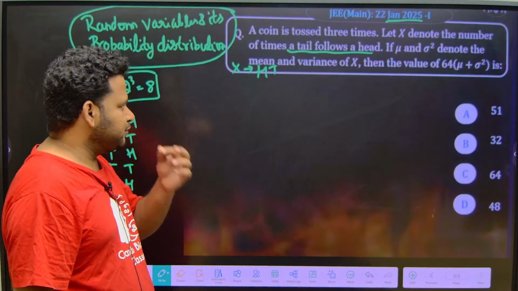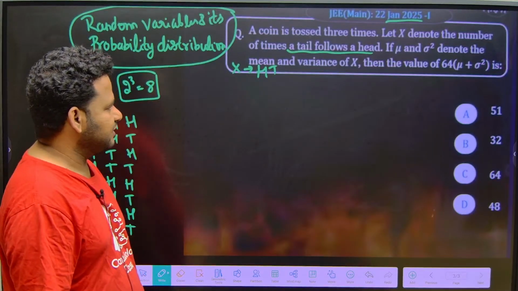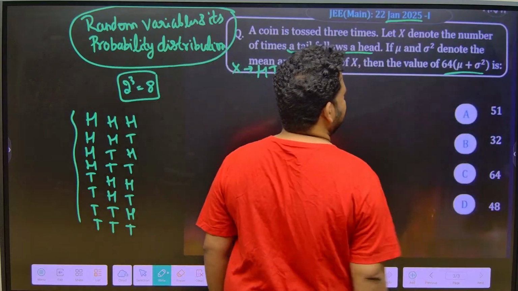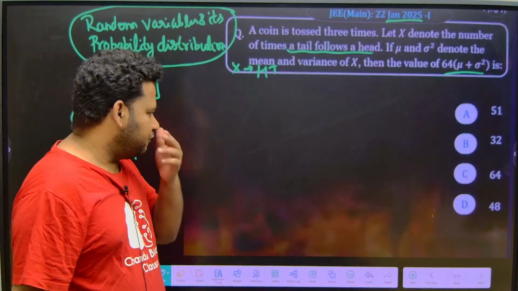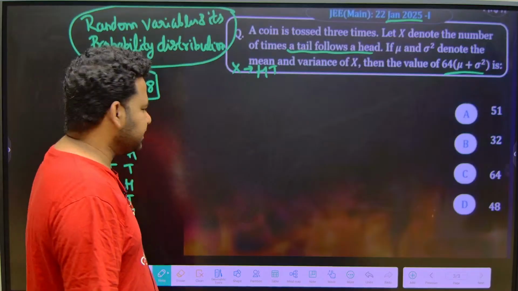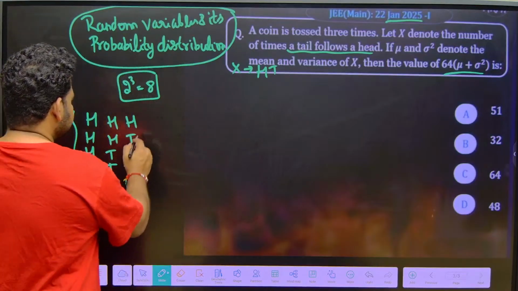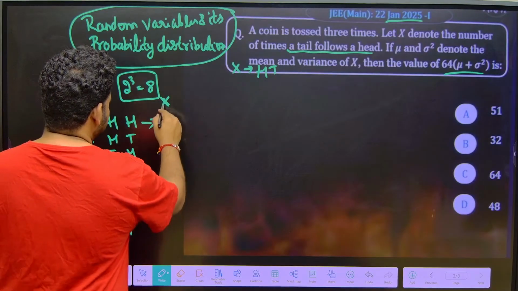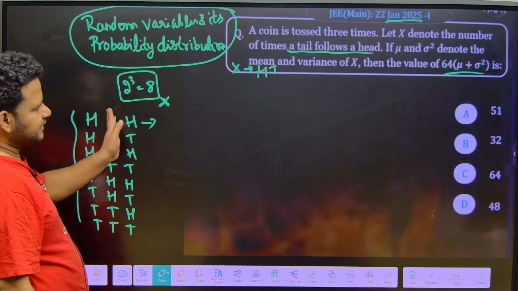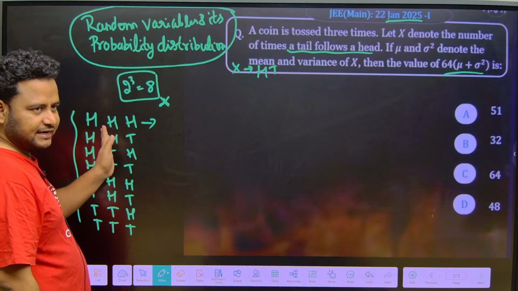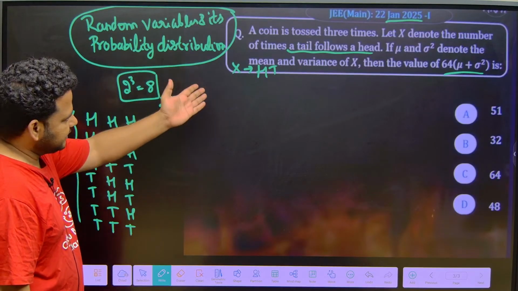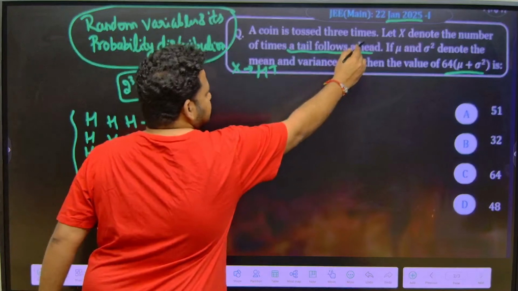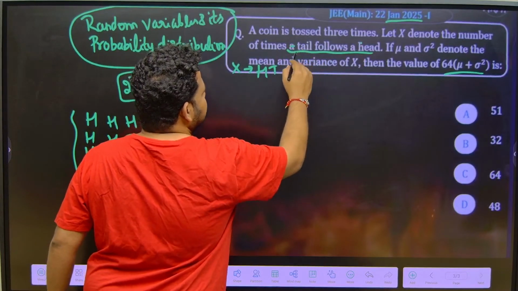If mu and sigma square denote the mean and variance of x, then what is the value of 64 mu plus sigma square? First we have to find out mu. To find out x, a head should be followed by a tail. That is what they are telling. If you read it in reverse, head should be followed by tail, or a tail follows a head.